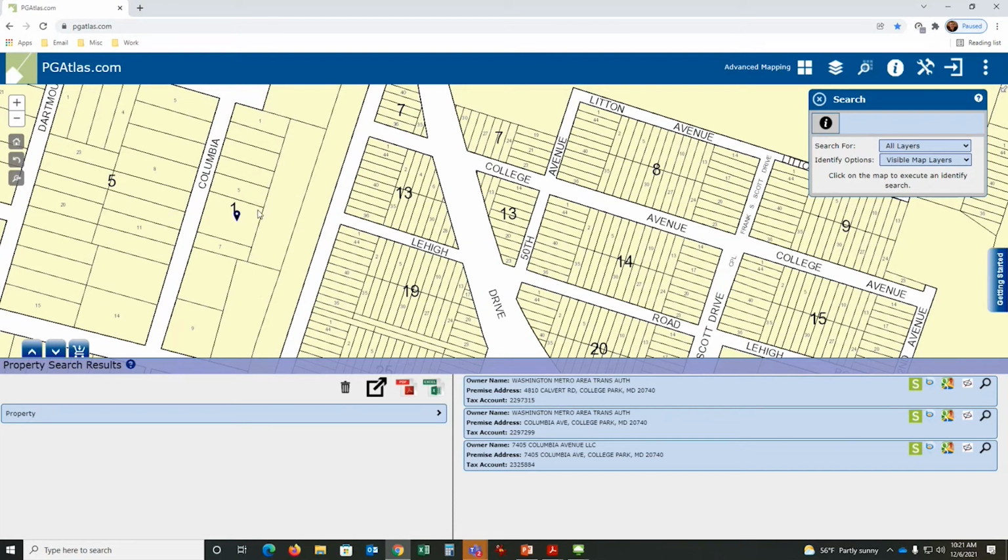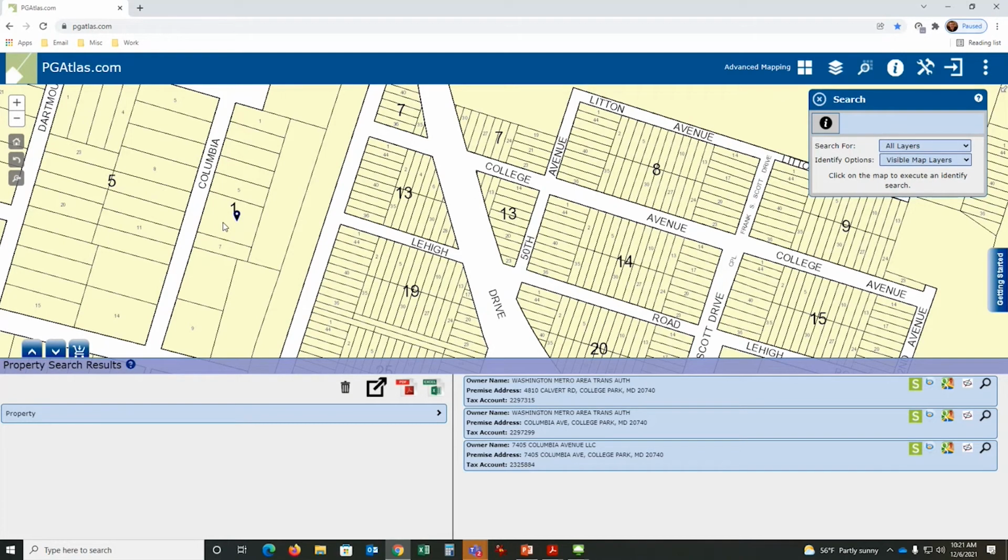It means the property represents the legal boundary, but not the subset of that shape. In other words, this property is divided into thirds. Each one has a different area. So when you're looking at a shape, you have to ask yourself, is that one property tax account for the whole shape, or are there many?